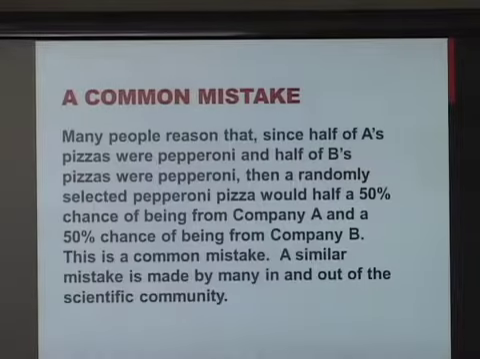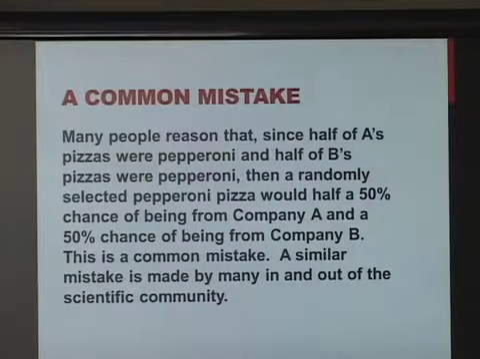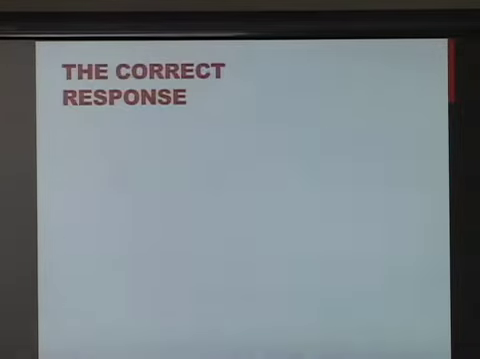Well, there's a common mistake. Many people reason that since half of A's pizzas were pepperoni and half of B's pizzas were pepperoni, then a randomly selected pepperoni pizza would have a 50% chance of being from Company A and a 50% chance of being from Company B. This is a common mistake. A similar mistake is made by many in and out of the scientific community.